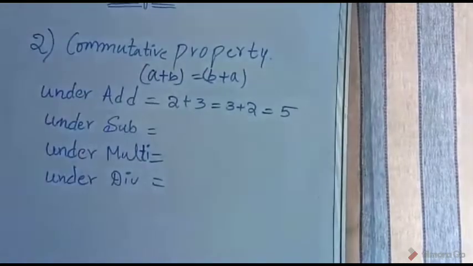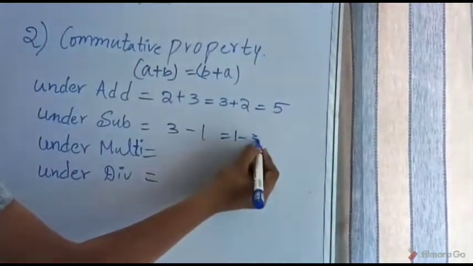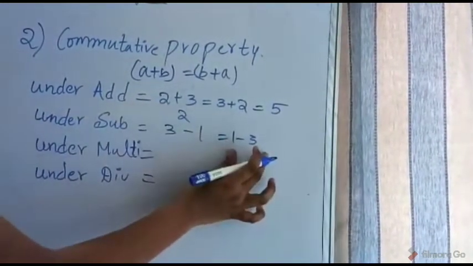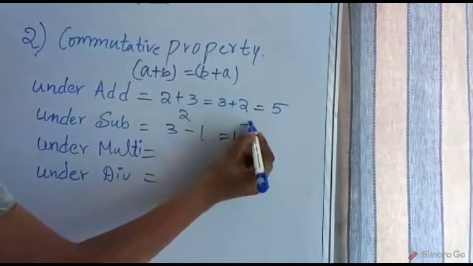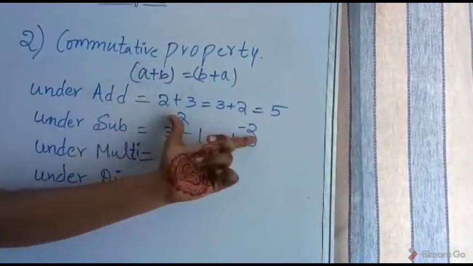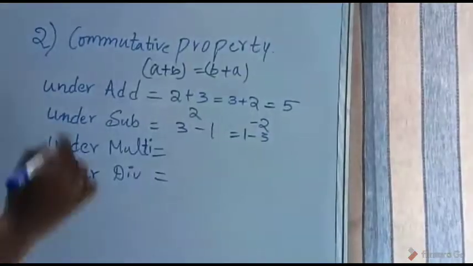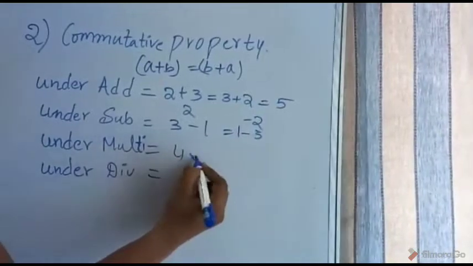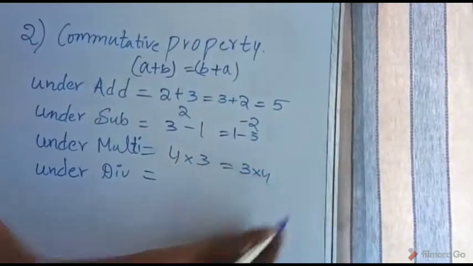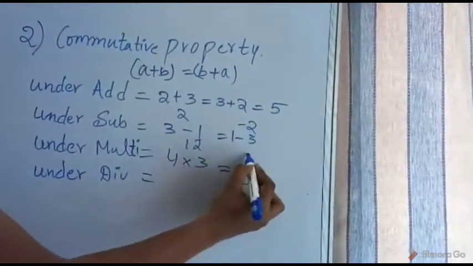Now let's check under subtraction. 3 minus 1 equal to 1 minus 3. The result obtained here is 2. The result obtained here is minus 2. So this is the difference. So this law is not applicable under subtraction. Let's check it with multiplication. 4 into 3 equal to 3 into 4. That means 4 into 3 is 12, 3 into 4 is 12.